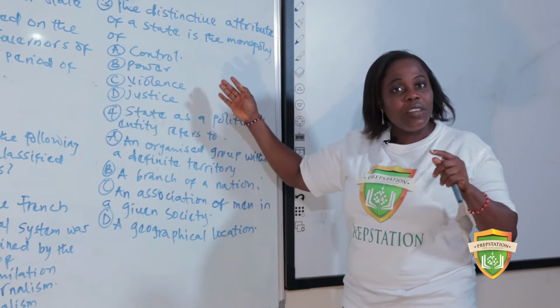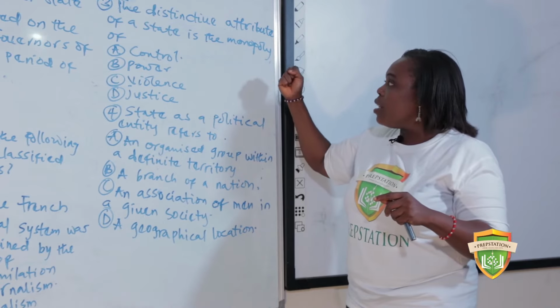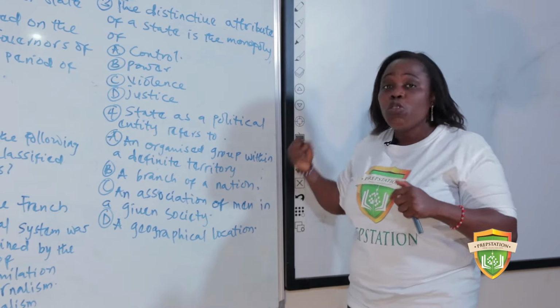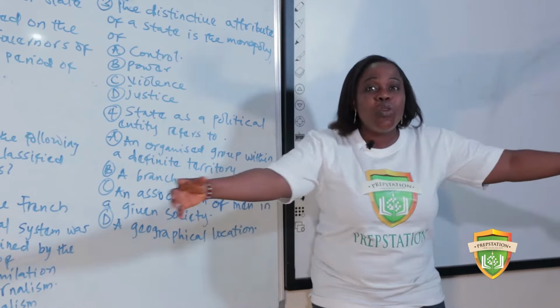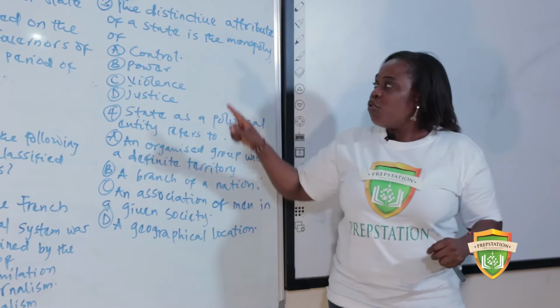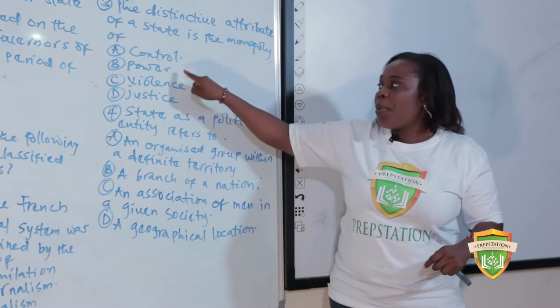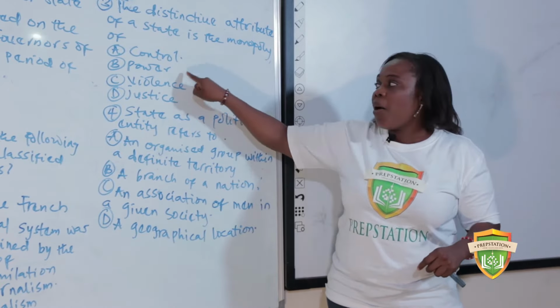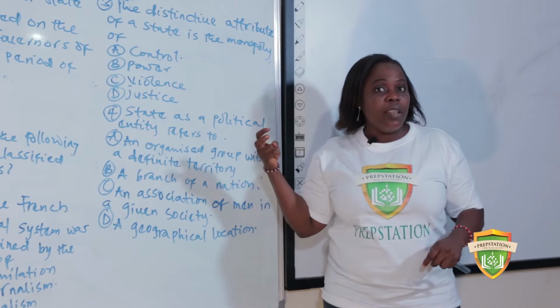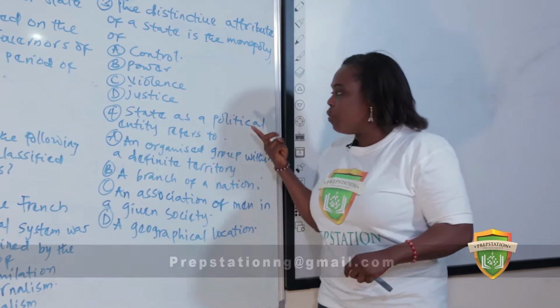Control. The state must have a monopoly of control. It should be able to control its territory. So the answer is A, not power. Not power. Control is the answer. That's why I said it is tricky. It is tricky. So please take note of this.